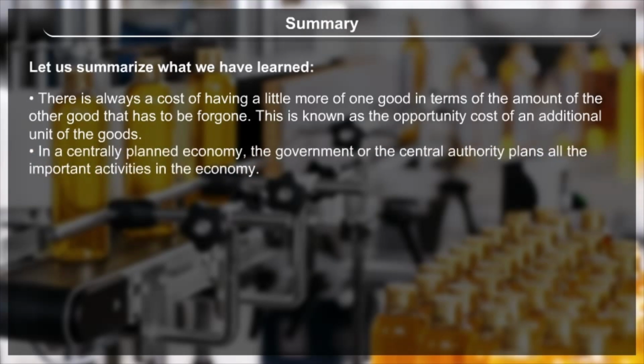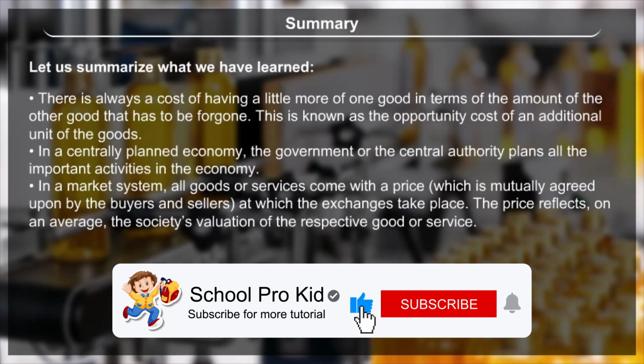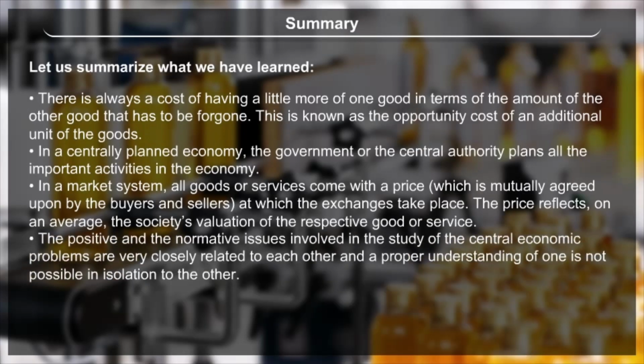In a centrally planned economy, the government or the central authority plans all the important activities in the economy. In a market system, all goods or services come with a price, which is mutually agreed upon by the buyers and sellers, at which the exchanges take place. The price reflects, on average, the society's valuation of the respective good or service. The positive and the normative issues involved in the study of the central economic problems are very closely related to each other, and a proper understanding of one is not possible in isolation from the other.